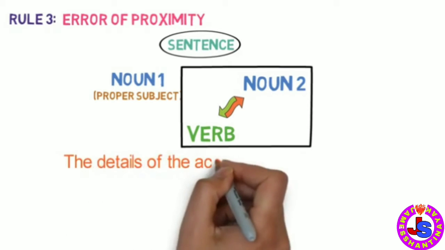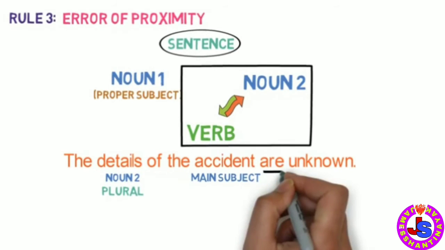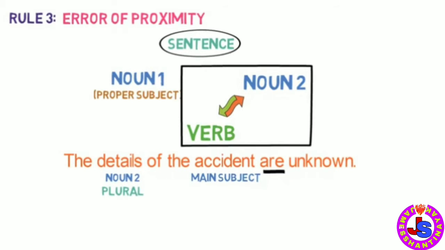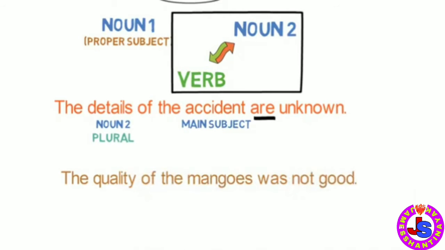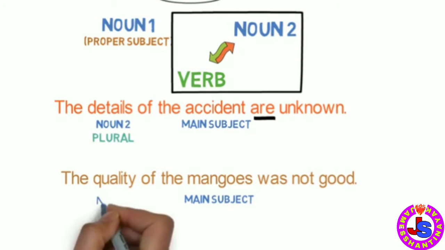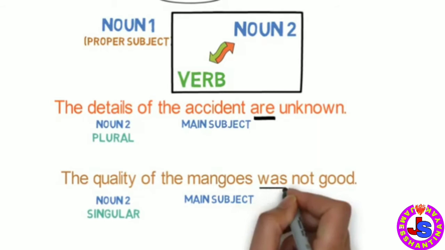The details of the accident are unknown. Here the main subject is accident, which is singular, but we are focusing on details of it, not the accident itself. Now details is in plural form, so we have used a plural verb are here. Let's look into one more example of this kind. The quality of the mangoes was not good. Here the main subject is mangoes, which is plural, but we are focusing on the quality of it, not the mangoes itself. Now the quality is in singular form, so we have used singular verb was here.